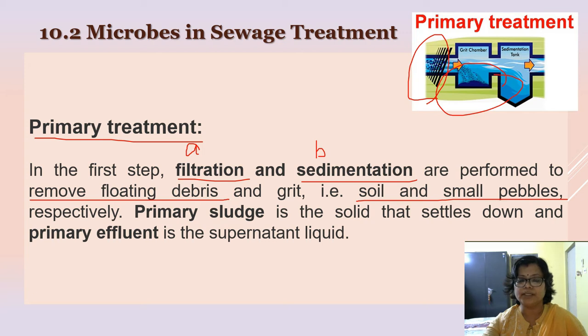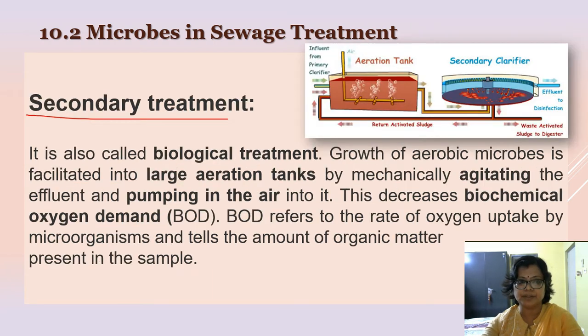The solid that settles down constitutes primary sludge, which is removed, and at the top of it the supernatant liquid which is present is the primary effluent. This primary effluent is now transferred to the large aeration tank for the secondary treatment. It is also known as biological treatment. Why? Because aerobic microbes are used for secondary treatment.